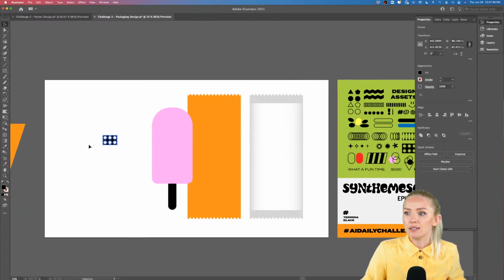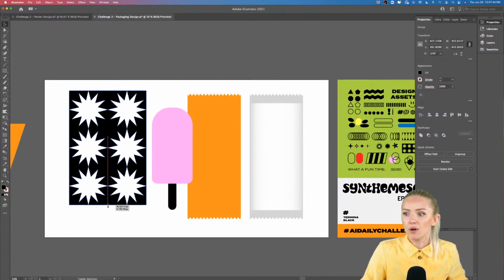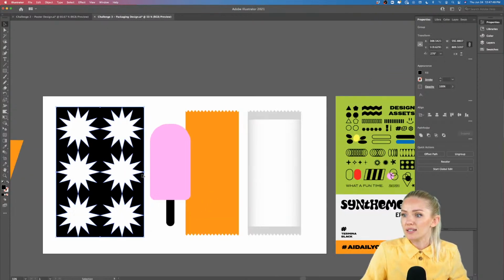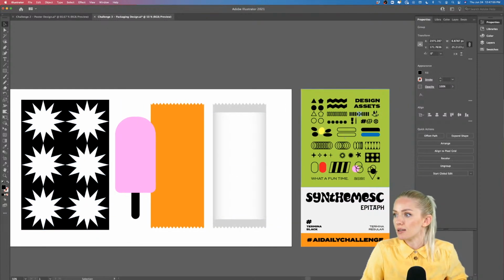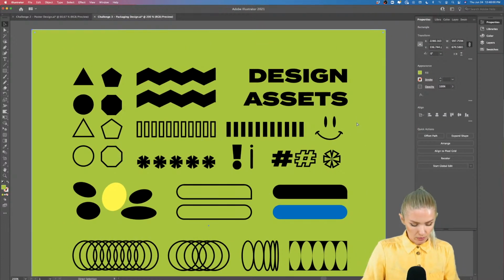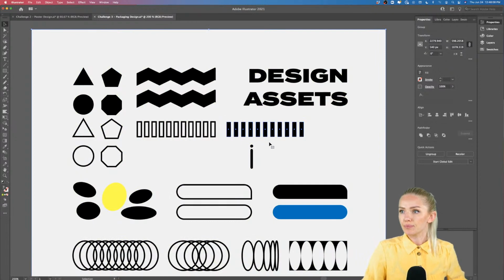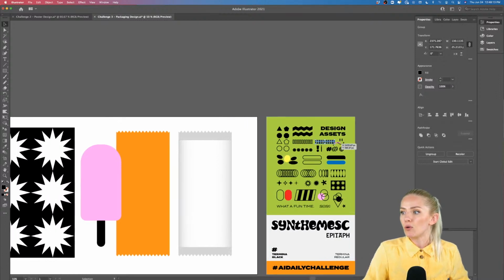So I'm going to pull in this element. I'm going to turn it using the Shift button. I'm going to make it real large, like that, so it fills up all of our packaging. All right, and maybe I'm going to place some other elements on top, maybe this one. Let's see, I don't have them grouped, so we can select all of those, or lock that one with Command 2, and select all of these objects, all of these rectangles, click Command G to group them. Interesting. Command G. And now we can pull them over to our packaging.